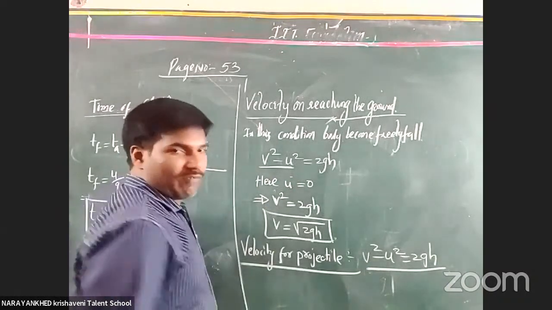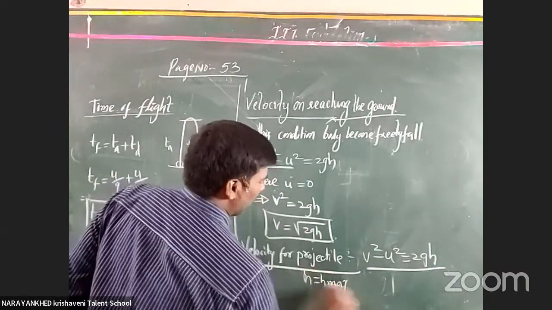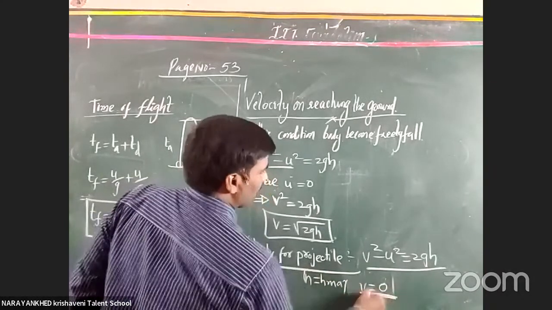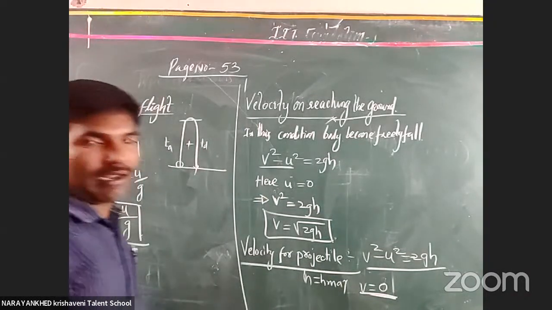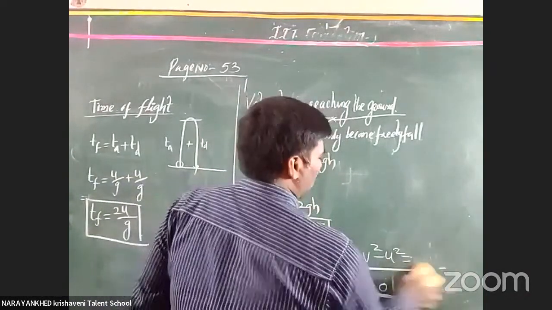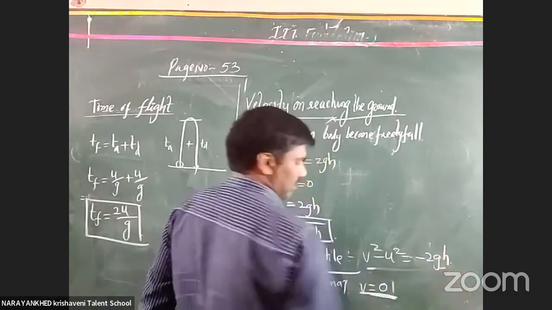Clear or not? When h is equal to h max, then v becomes 0. Now minus 2gh, why? Because it is a projectile body, that is why we have to write v square minus u square is equal to minus 2gh.